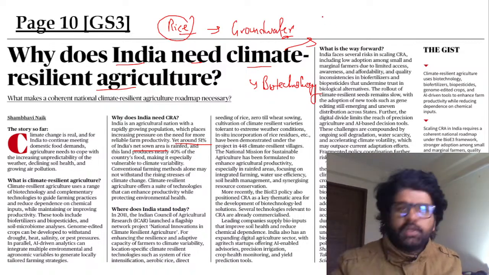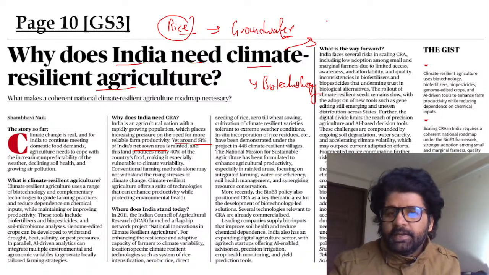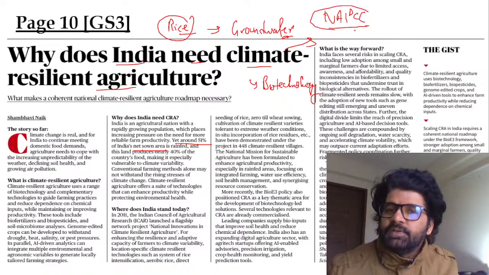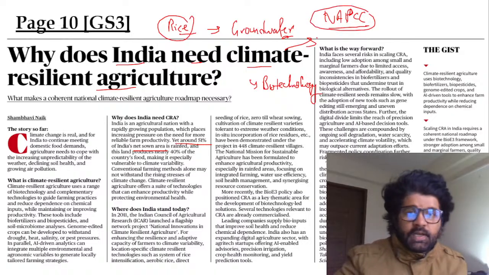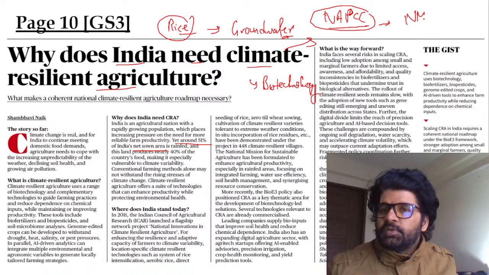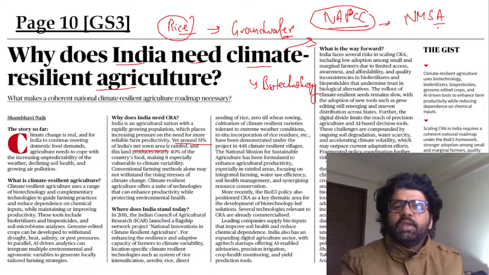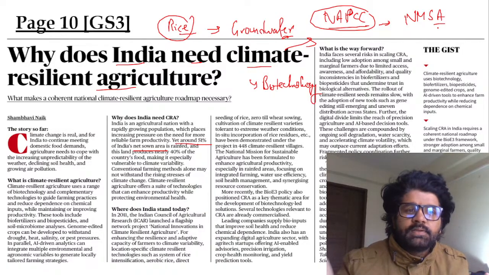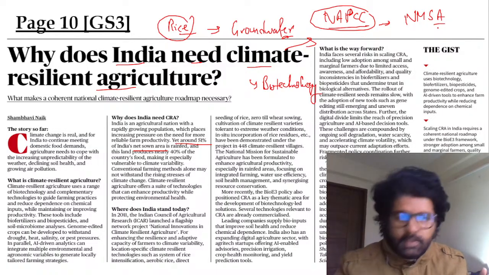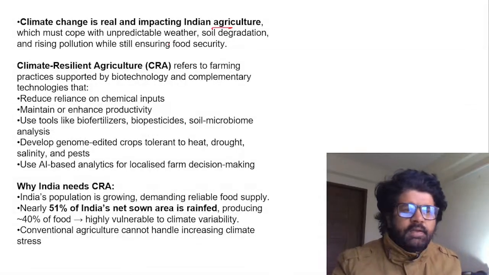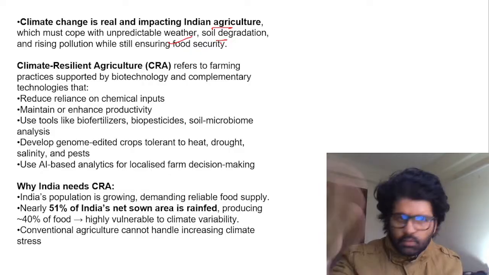When you were growing up, still very young, less than 18, at that time I told you about NAPCC, the National Action Plan on Climate Change. How many missions are there under NAPCC, guys? Under NAPCC, there is one mission known as the National Mission for Sustainable Agriculture, which in a way includes certain aspects of climate resilient agriculture. But climate resilient agriculture is much more than that. A good, comprehensive article which will help you understand many different things. Climate change is real and impacting Indian agriculture. You have unpredictable weather, and you can read all these things.